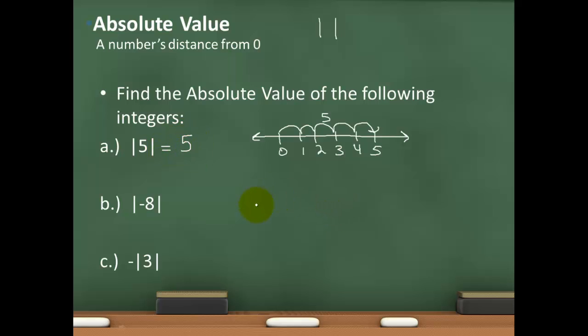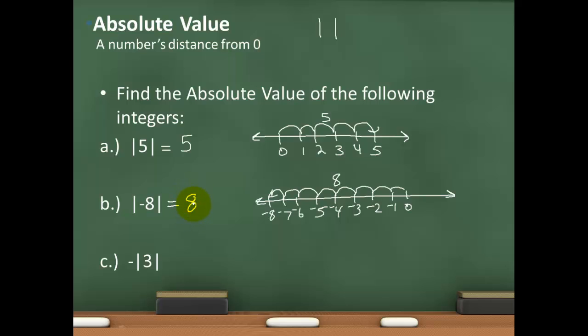I can do the same thing for negative 8. And again, I'm drawing a very quick number line here. If you count 1, 2, 3, 4, 5, 6, 7, 8, this is 8 units from 0, and so the absolute value of negative 8 is 8.